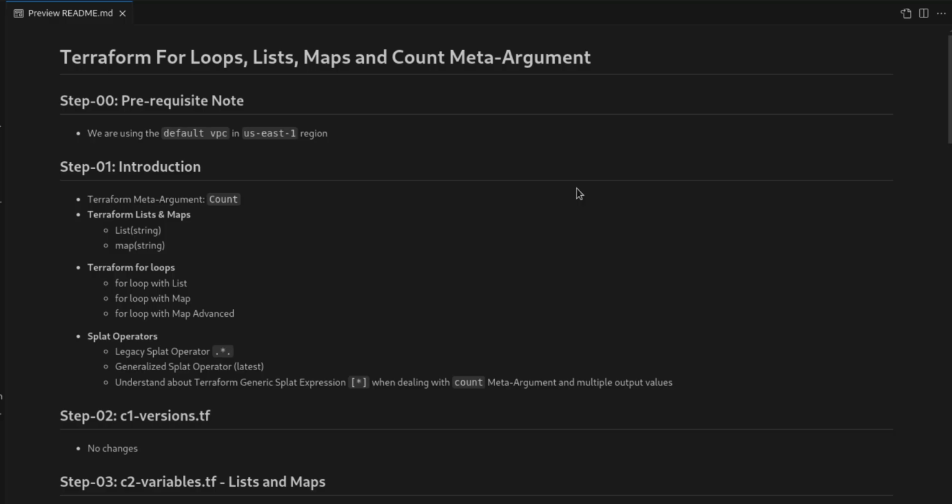This file is Terraform for loops, lists, maps and count meta-argument. We need to have a default VPC created in our US East 1 region. How can we create that? Let me open my terminal and show you the command.